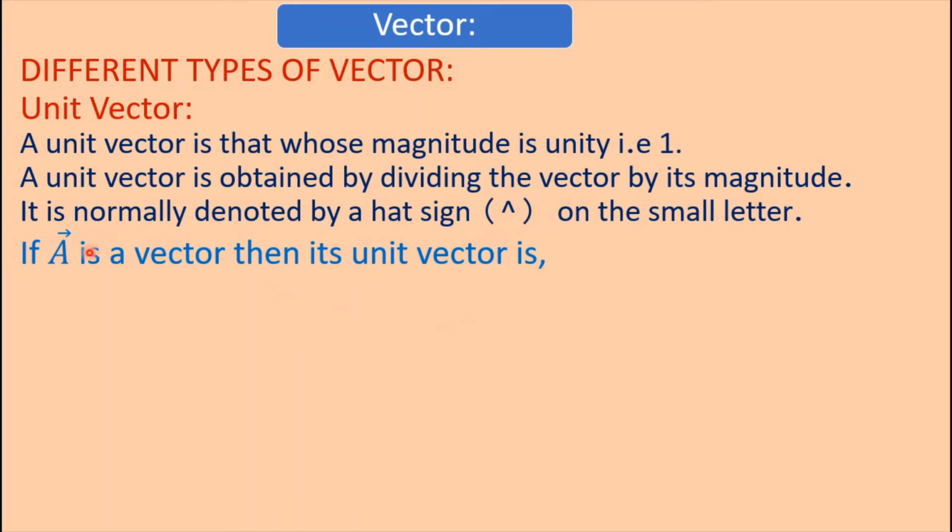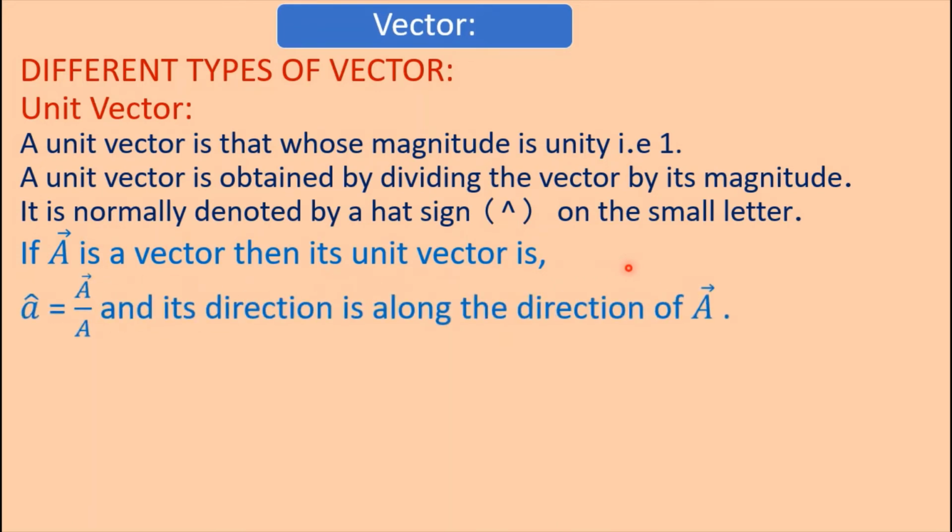If A is a vector, then its unit vector a is equal to A vector divided by the magnitude of A vector. That is, a unit vector is obtained by dividing the vector by its magnitude. Here A vector is divided by its magnitude and small letter a is the unit vector.